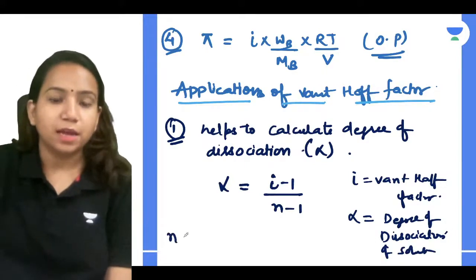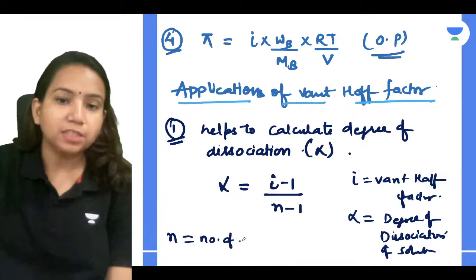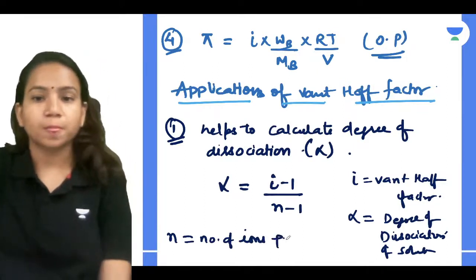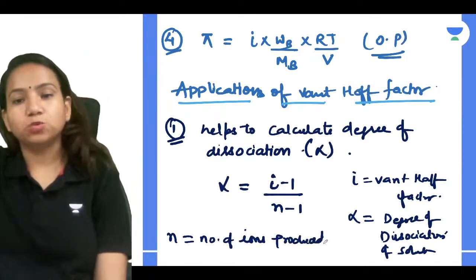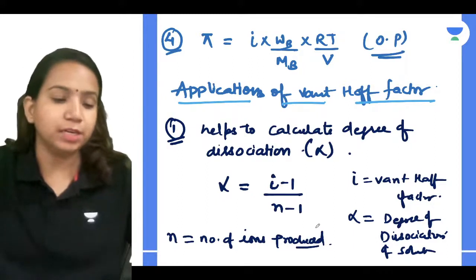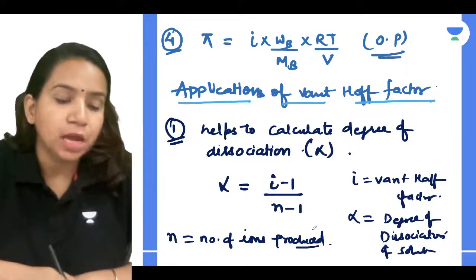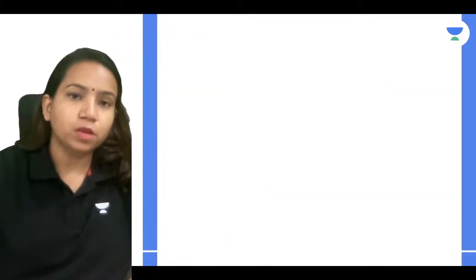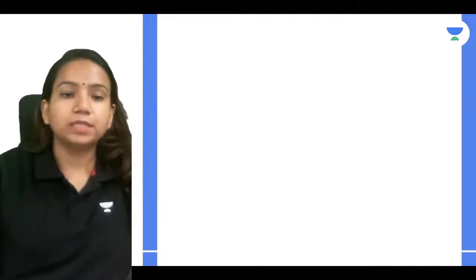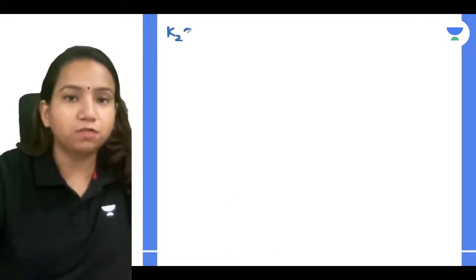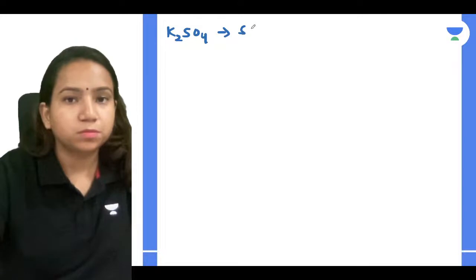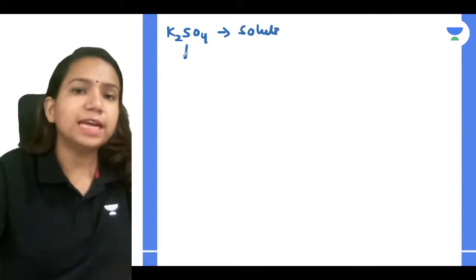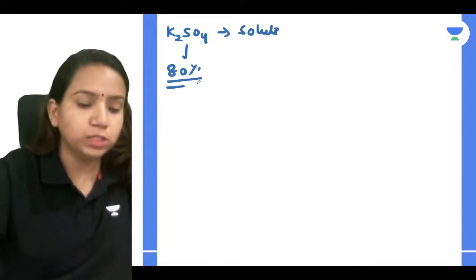And what is n? n is very simple, guys. Number of ions produced. How many ions will be produced by the solute, and that's what we can relate. For example, if I give you that there is K2SO4, potassium sulfate as your solute, and they say that it is 80% dissociated.